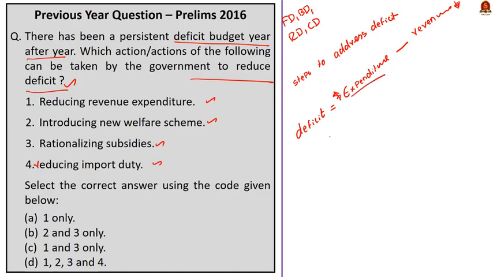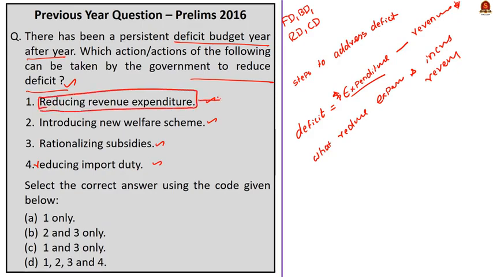So, of the 4 points given here, we have to see which points will help reduce expenditure and help increase revenue. Let us take up the first action. Reducing revenue expenditure. See, this is very direct. And we saw that to reduce deficit, we have to reduce expenditure. So the first action is correct. Let us take up the second action. Introducing new welfare schemes. What happens when we introduce new welfare schemes? Our government's revenue expenditure increases. But to reduce deficit, we have to reduce the revenue expenditure. So the second action is wrong. Introducing new welfare schemes will not reduce government's deficit.